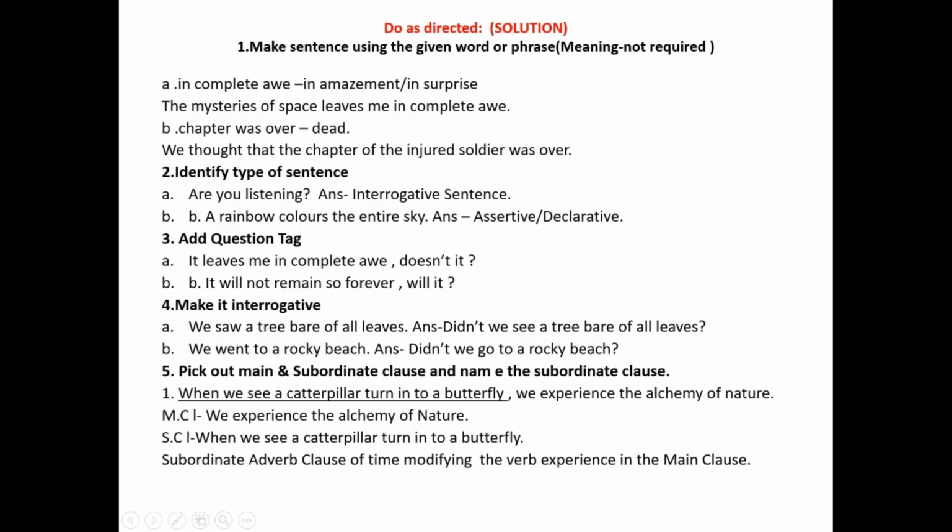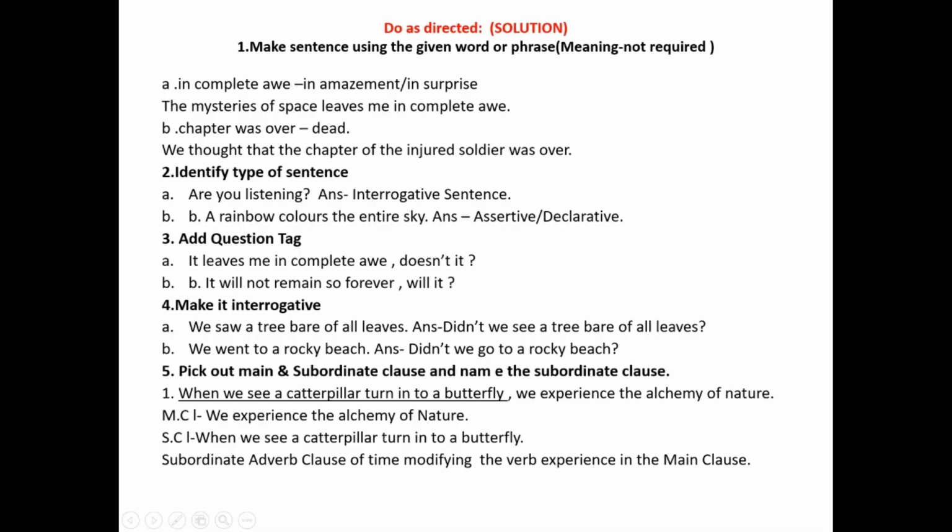Main question 2, identify the type of sentence. Sub question A, are you listening? Answer, interrogative sentence. Sub question B, a rainbow colors the entire sky. Answer, assertive or declarative sentence. Remember, assertive and declarative are one and the same.